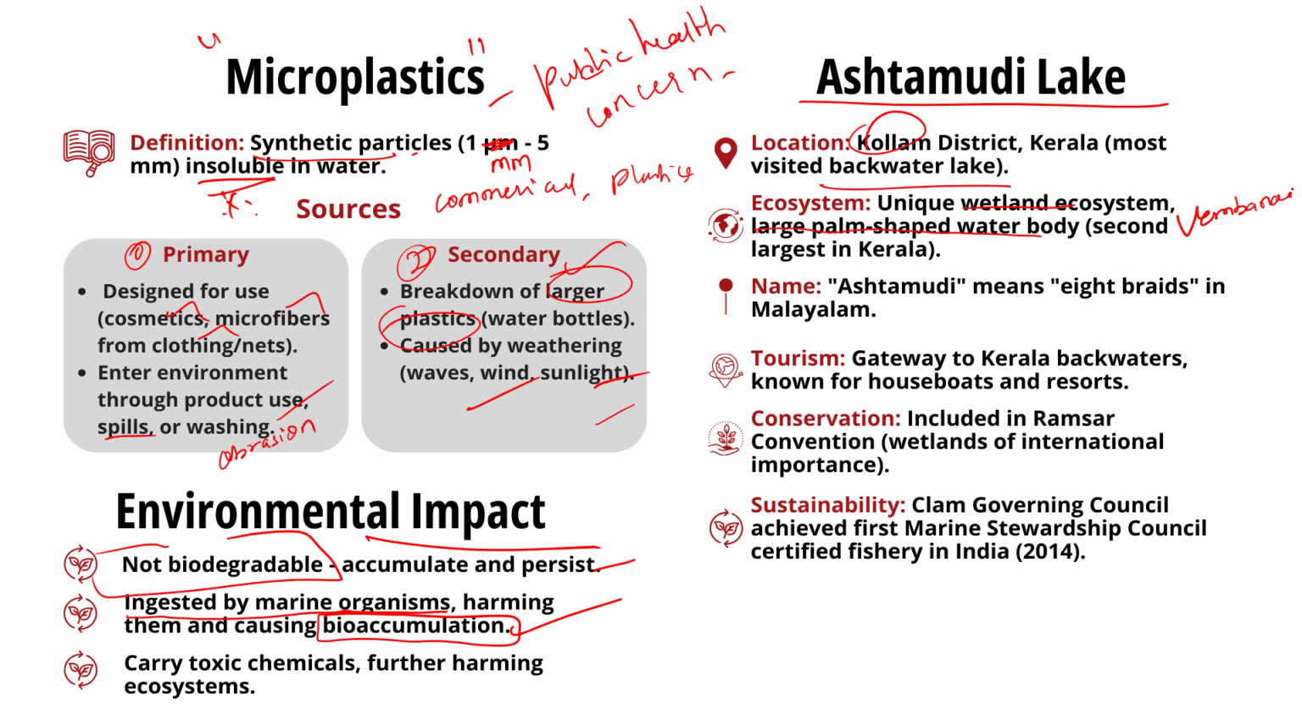Moreover, Ashtamudi means 8 braids in the local Malayalam language. The lake is also called the gateway to the backwaters of Kerala and is well known for its houseboat and backwater resorts. On continuing our discussion, Ashtamudi wetland was included in the list of wetlands of international importance under the Ramsar Convention. Lastly, note that in 2014, the Clam Governing Council of Ashtamudi Lake became the first Marine Stewardship Council certified fishery in India for their sustainable clam fishing.